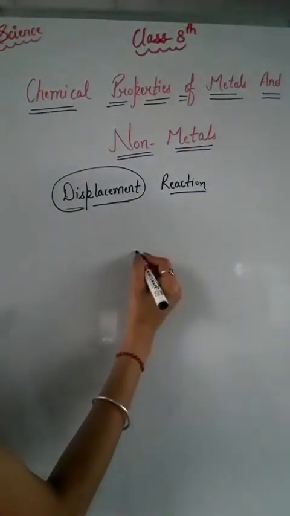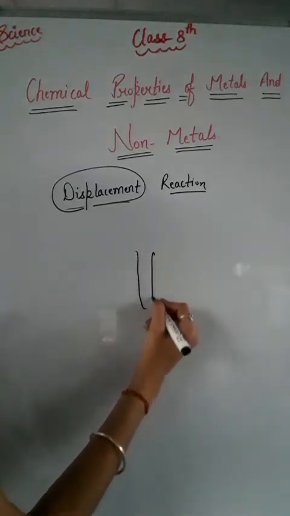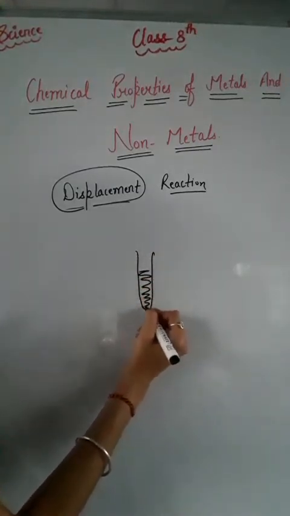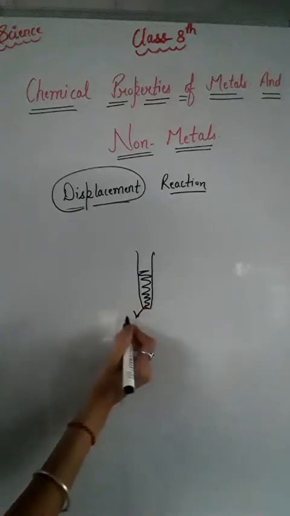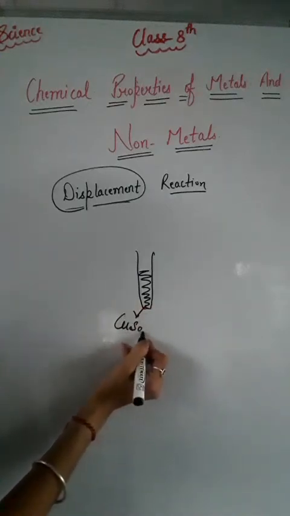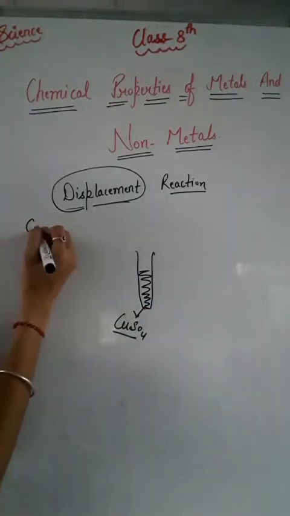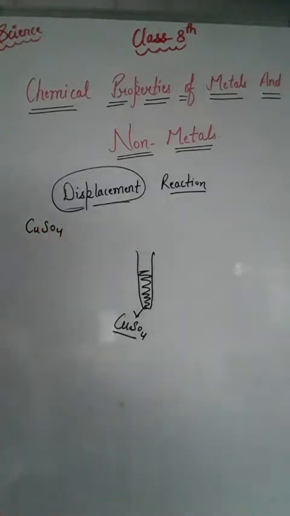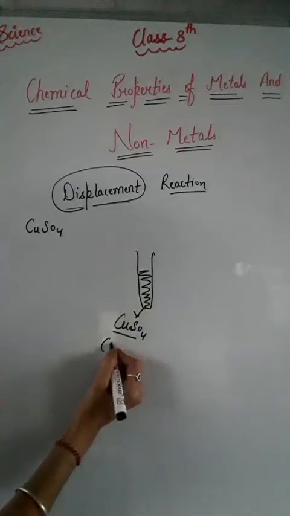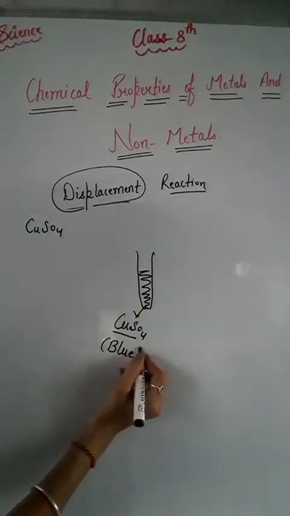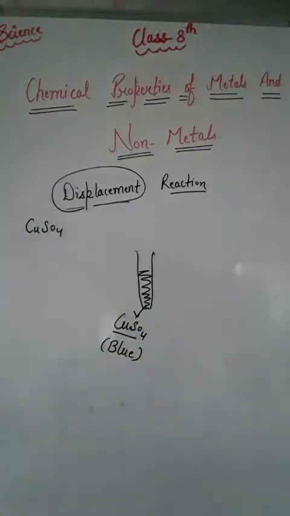Let us take some examples. We have a solution of copper sulfate in a test tube, right? The formula of copper sulfate is CuSO4, and the color of copper sulfate is blue, so it will be a blue colored solution.